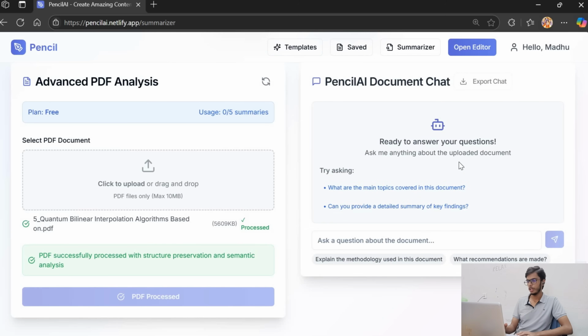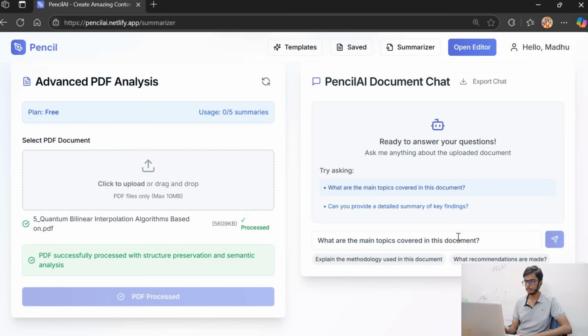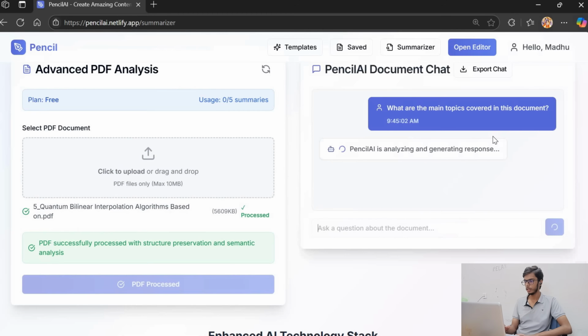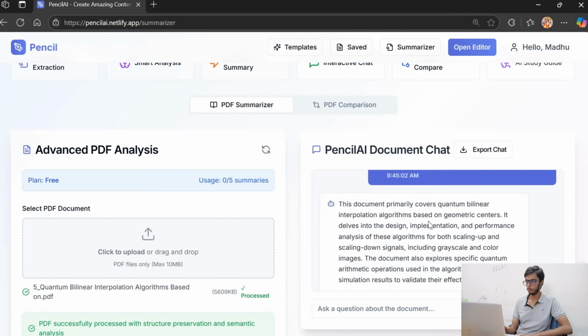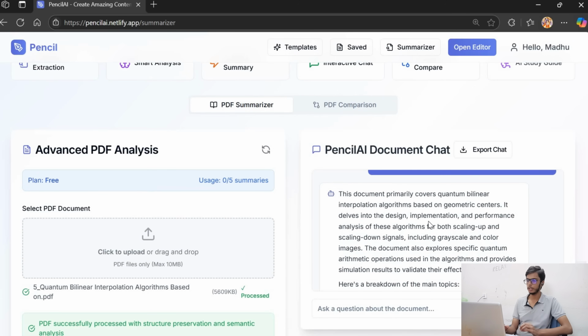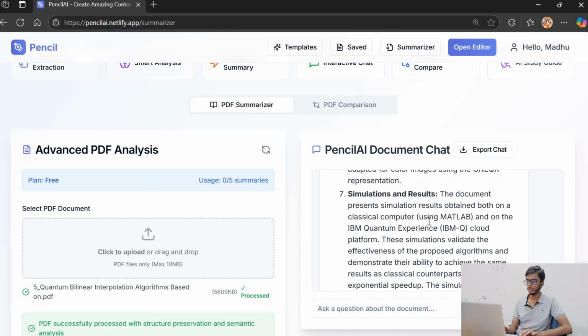And the AI bot is ready to answer your questions. So the first thing we can do is ask here: "What are the main topics covered in the document?" And here you go with the response. As you can see, this has generated a response. You can see the document covers quantum bilinear interpolation algorithms based on geometric centers and some important points to be noted.